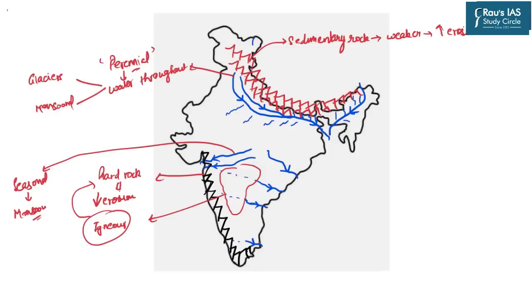Yes, there are certain rivers, for example Kaveri in Tamil Nadu, which is fed by monsoonal rainfall throughout the year. That is, the upper reaches of the Kaveri are fed by the southwest monsoon during summers and the lower reaches of the Kaveri are fed by the northeast monsoon during winters.